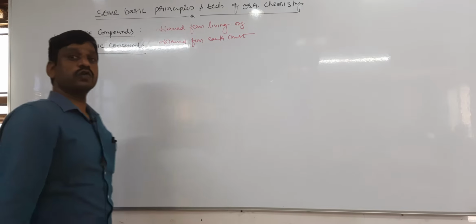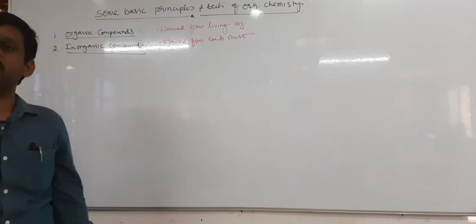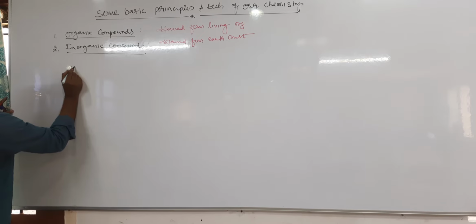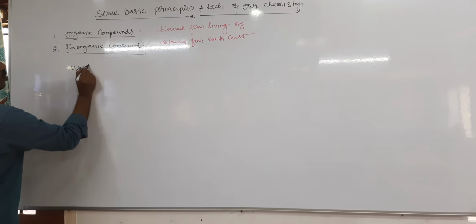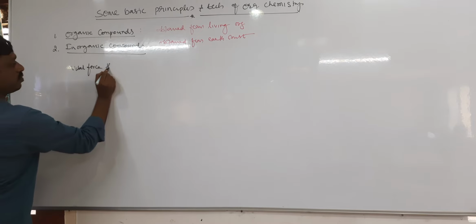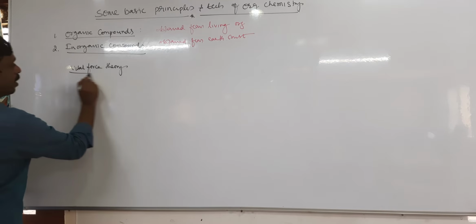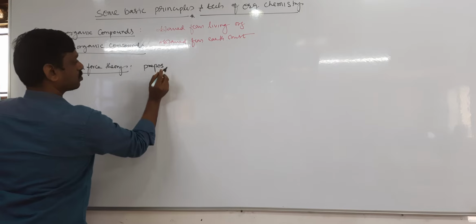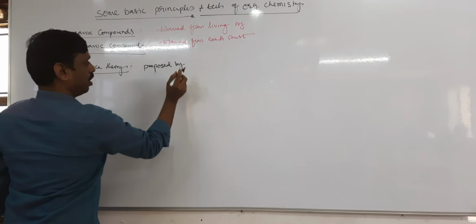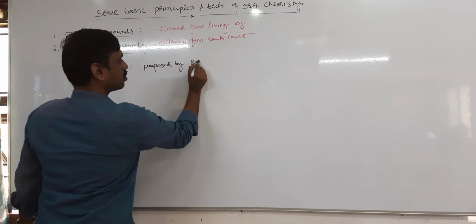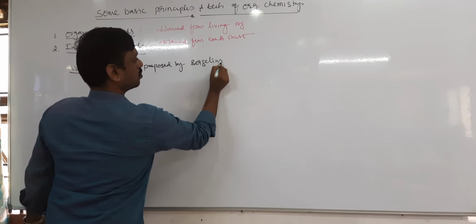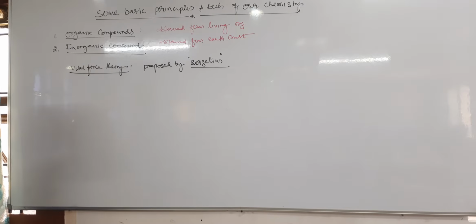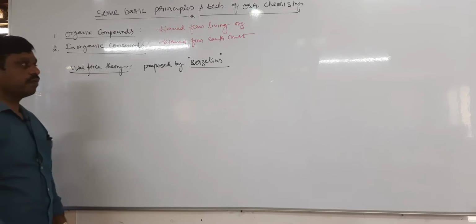This is the first theory which explains organic compounds.